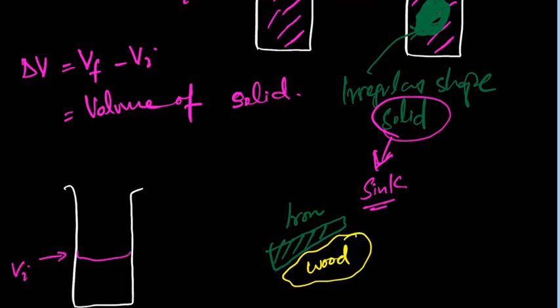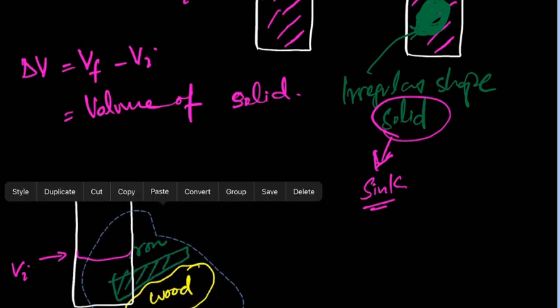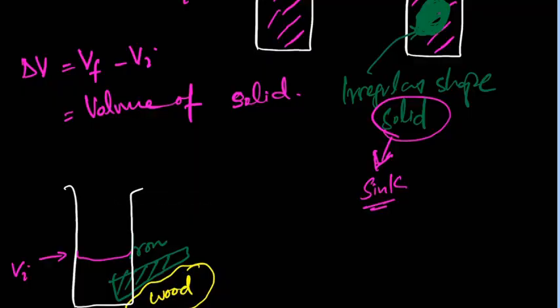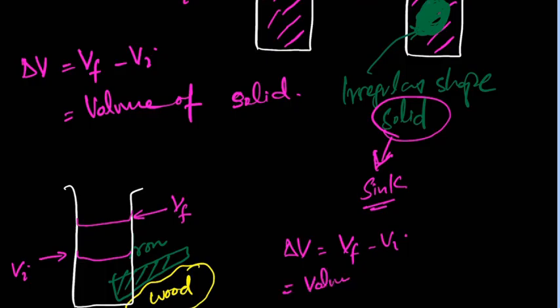This is the VI. और आपने क्या किया? आपने you will take this object from here और आप इस ऑब्जेक्ट को जाके वाटर में प्लेस कर दोगे. So what will happen? इसका लेवल इंक्रीज कर जाएगा. Then that will give you VF. So delta V is equals to VF minus VI. That will be equals to volume of iron plus wood, right? And what we need? We need volume of the wood only.